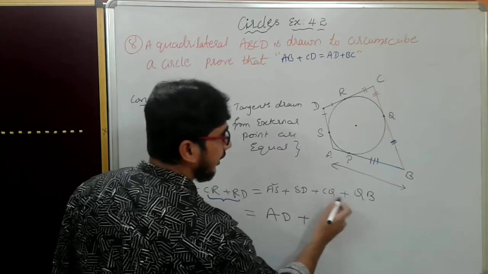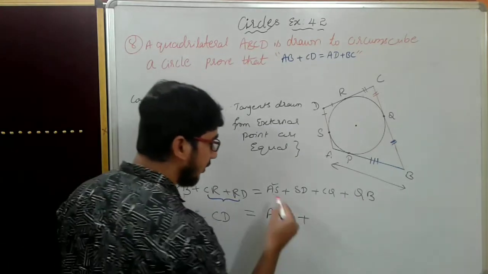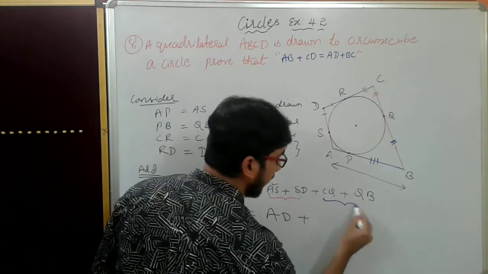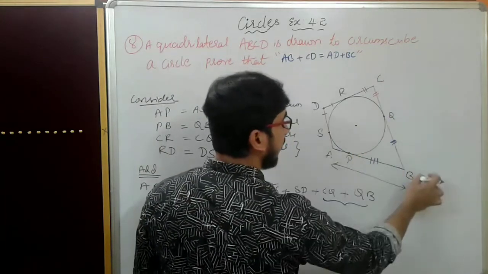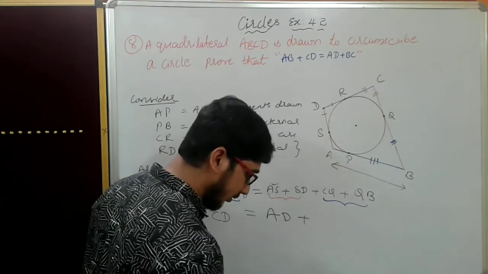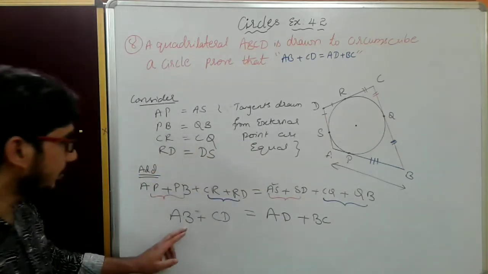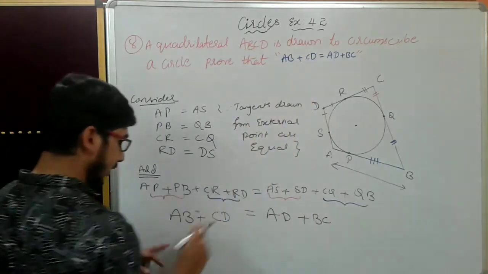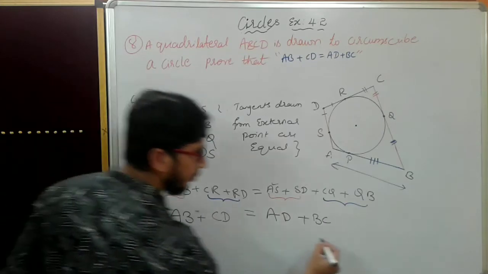Plus CD plus QB. CD plus QB, what will happen? CQ plus QB is nothing but BC. So what will happen? AB plus CD is equal to AD plus BC. See the proof? AB plus CD is equal to AD plus BC. Hence proved.